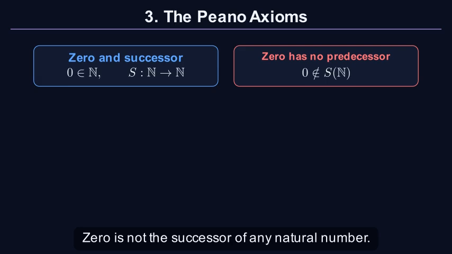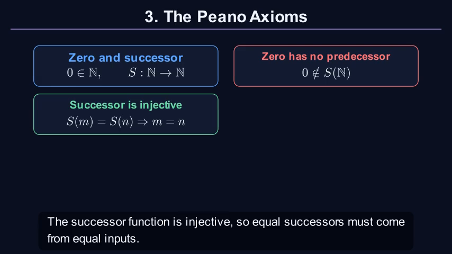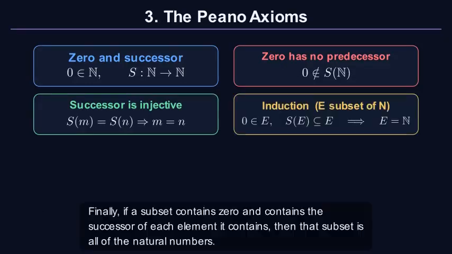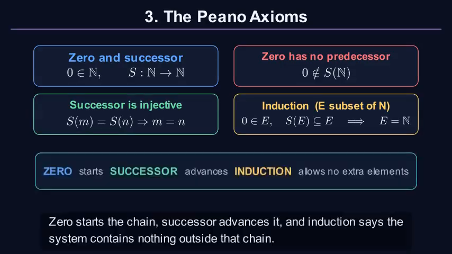0 is not the successor of any natural number. The successor function is injective, so equal successors must come from equal inputs. Finally, if a subset contains 0 and contains the successor of each element it contains, then that subset is all of the natural numbers. 0 starts the chain, successor advances it, and induction says the system contains nothing outside that chain.